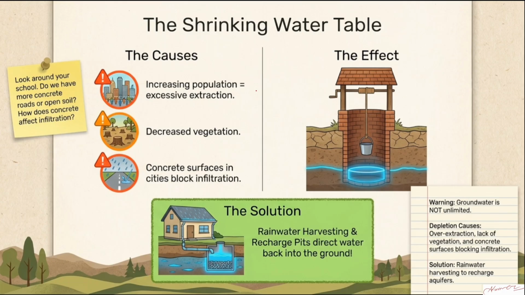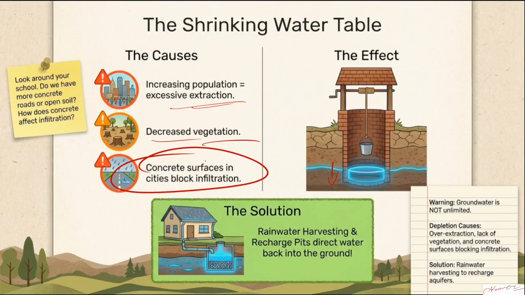Clear. Okay. Because of the high demand for water, the ground level is going down, and also because of decreased vegetation and increase in population. Because of increased population, what happens? There are a lot of roads now, and the cemented area is more. So that cemented area stops the water from recharging the ground level. It could not reach the ground. Because of that, the water level of the ground stops. It does not recharge again.